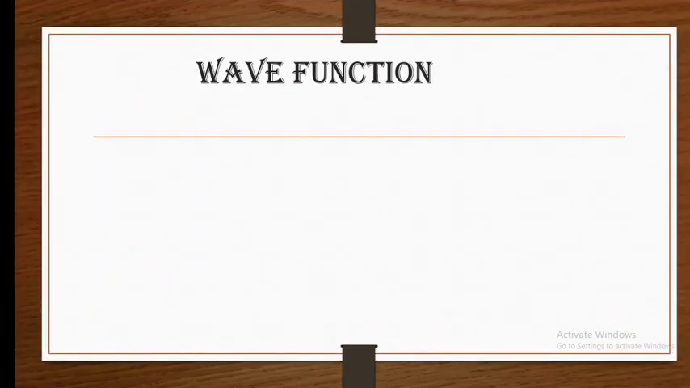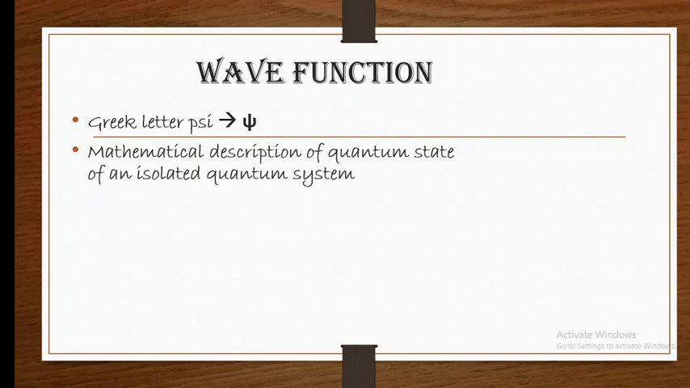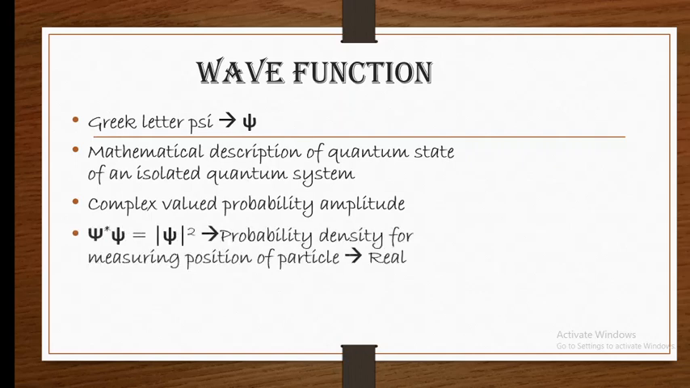We have already studied the wave function, and we know that it is denoted by the Greek letter psi, and it is a mathematical description of the quantum state of an isolated quantum system. In quantum mechanics, every system has a wave function associated with it, and psi provides everything we need to know about the motion and behavior of that system. And as it is a complex valued probability amplitude, we need to know the probability density.